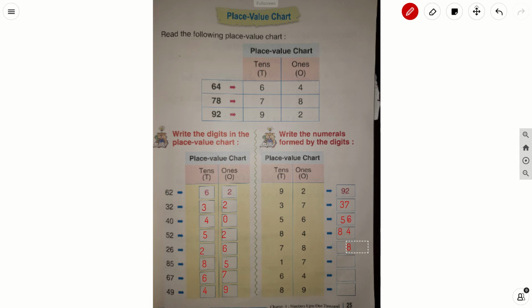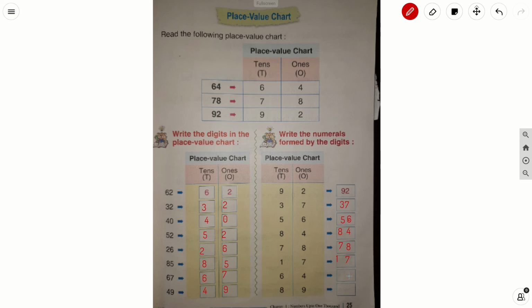What is there in a tens place? 7. So the number is 78. What is there in a ones place? 7. What is there in a tens place? 1. Now the number is 17.